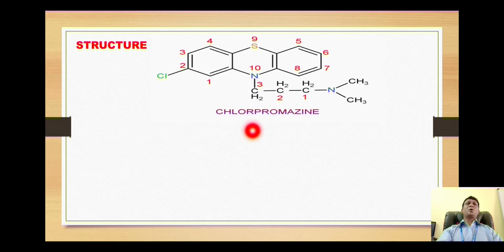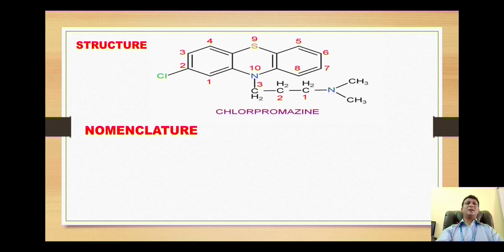Look at the name chlorpromazine. This gives us some hint regarding presence of some structural features. This chlor stands for presence of this chlorine. Pro stands for presence of this 3 carbon chain, which is propyl, and azine stands for this tricyclic phenothiazine ring.